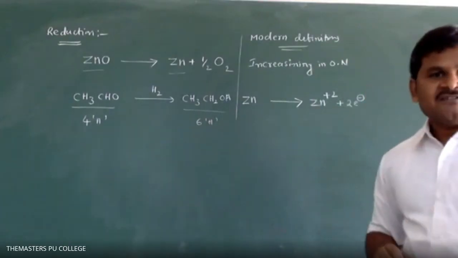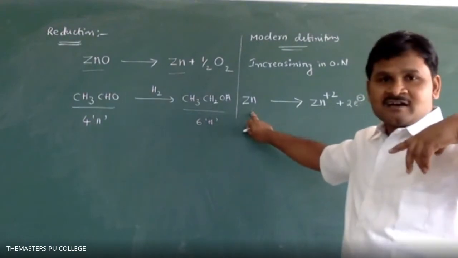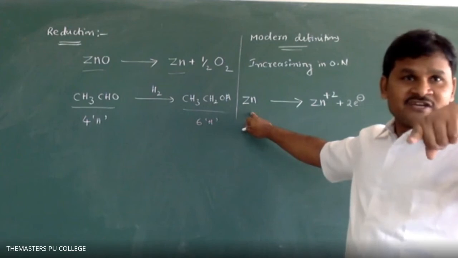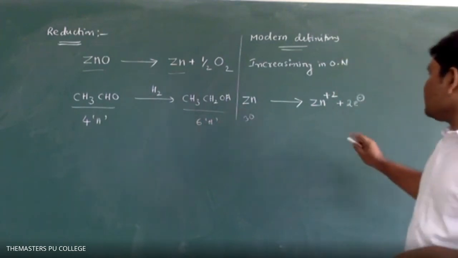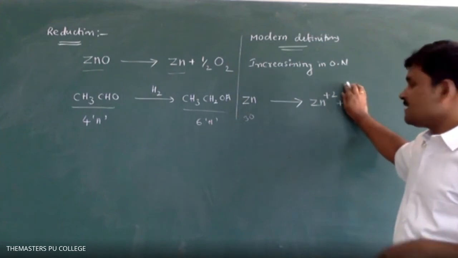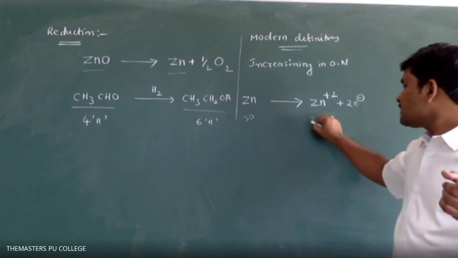Now you will understand clearly. How many electrons did you tell here? 30. And here, Zn 2 plus means 28. You told 28.